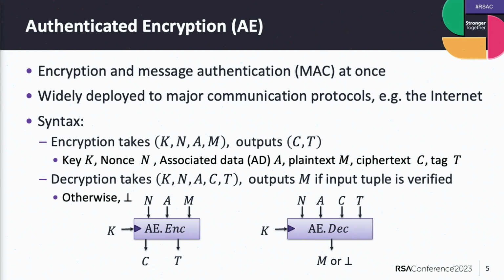Taking these four variables, encryption outputs C and T, where C is the ciphertext, and T is called the tag, a variable used to verify the authenticity of the whole input to the decryption function. The decryption takes these five variables and outputs the plaintext if the whole input tuple is valid. Otherwise, it outputs the bottom symbol, which denotes the error. So it detects forgery of these tuples.